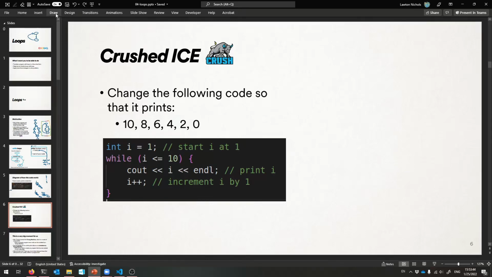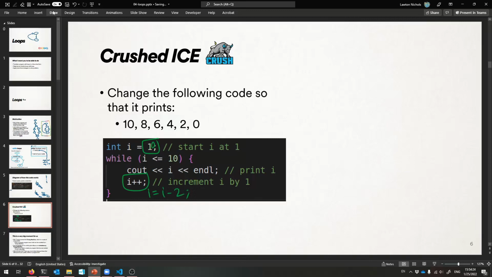So the very first number that's going to be printed is the initial value of i. So if I want to print 10 first, I better start out as 10, right? So that needs to change. I need to change the starting value to 10. That should fix it. And then I want to print my number, and the next time I come around to the while loop, I want it to be 2 less, right? I want it to go from 10 to 8, so this has to change from i++ to something like i equals whatever it was minus 2. Yeah, I'm going to decrement i now by 2.